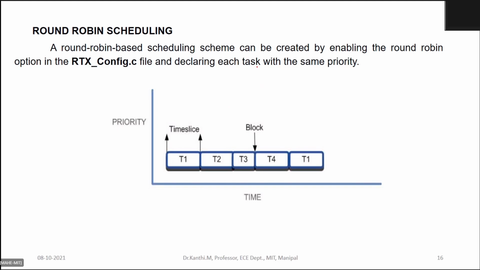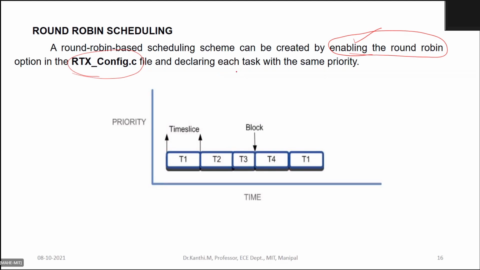The round robin based scheduling scheme is enabled by enabling the round robin option. I think I have shown the configuration file wherein you have to enable the round robin. There is a round robin setting in your RTOS config file,